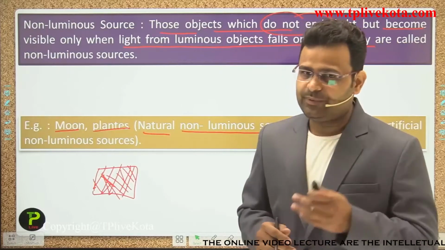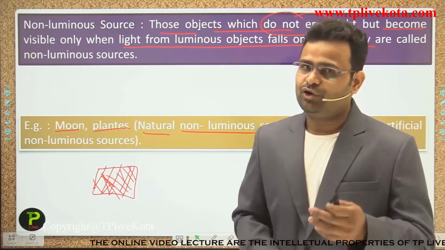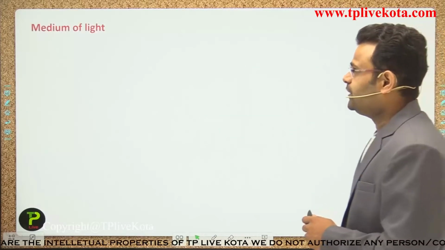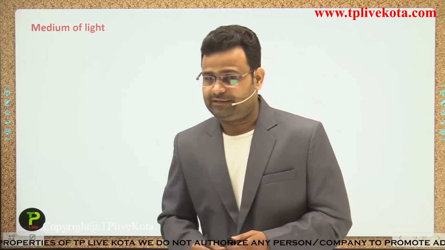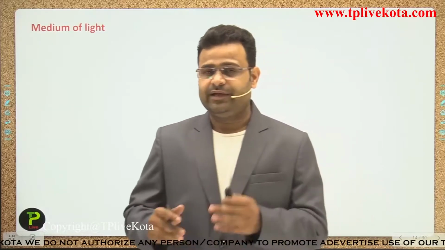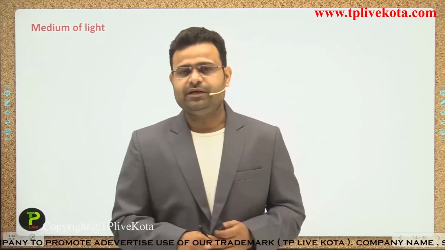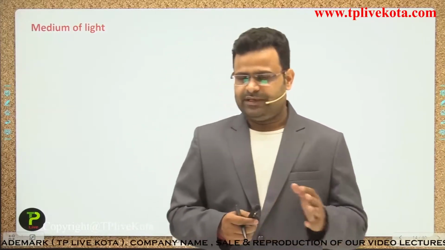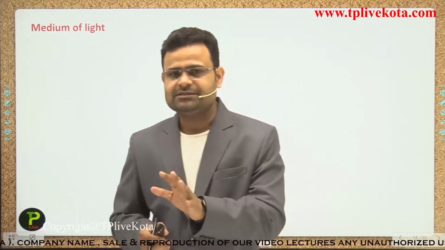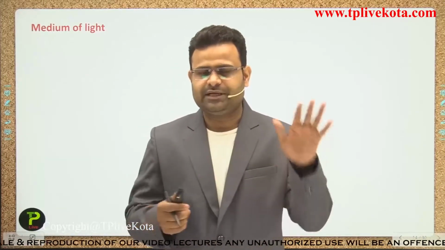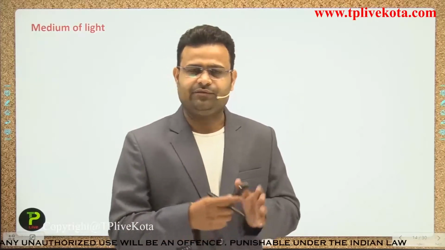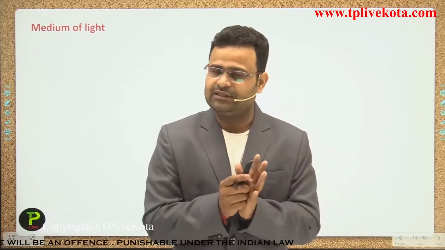First one is luminous sources, second one is non-luminous sources. Now we move to the medium of light. Whenever we use a torch in the daytime, in summer, there is no fog, only air is available, so maximum light is incident and we see the room brightly.